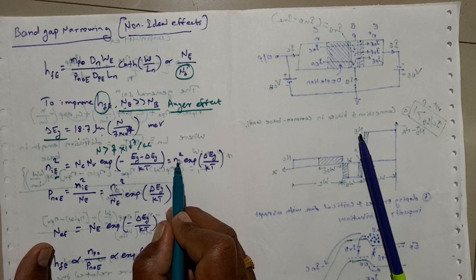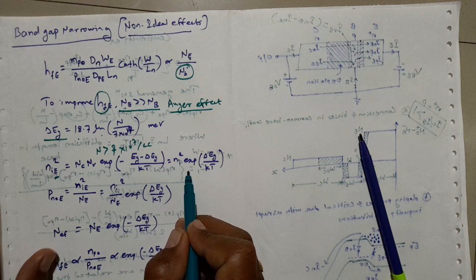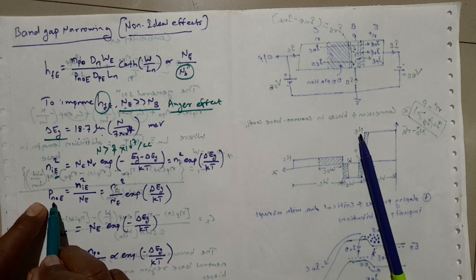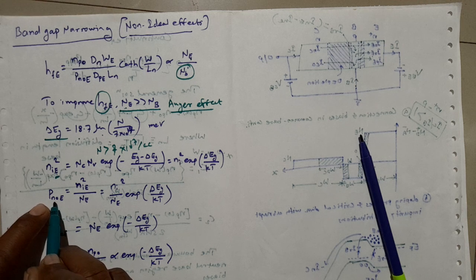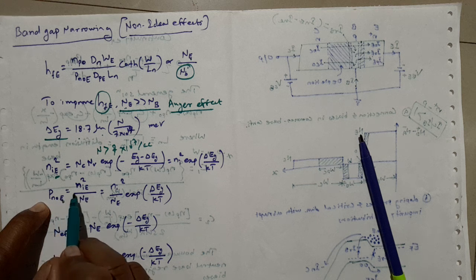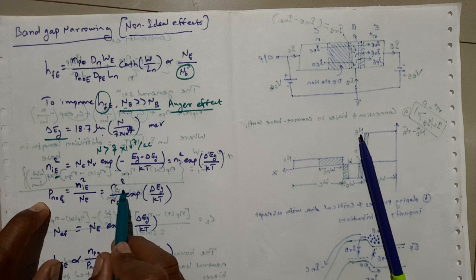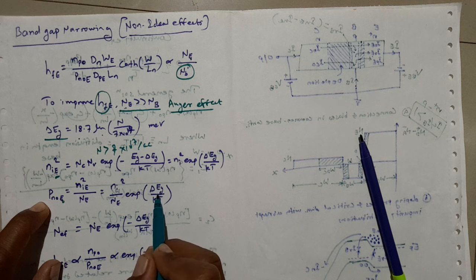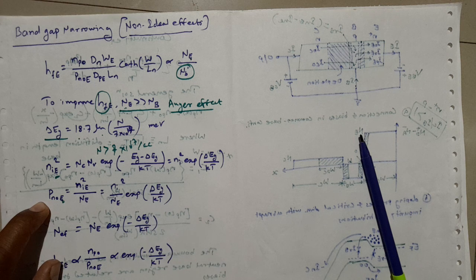The minority carriers in the emitter, because we are considering the NPN transistor, are the holes. The minority carrier concentration in the emitter is given as PNOE, where E stands for emitter, equal to NIE square by NE, equal to Ni square upon NE times exponential of delta Eg by kT.